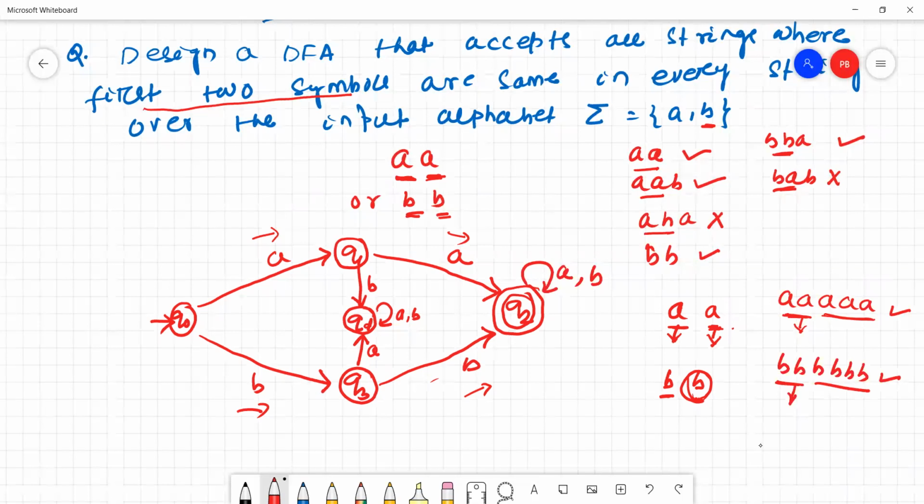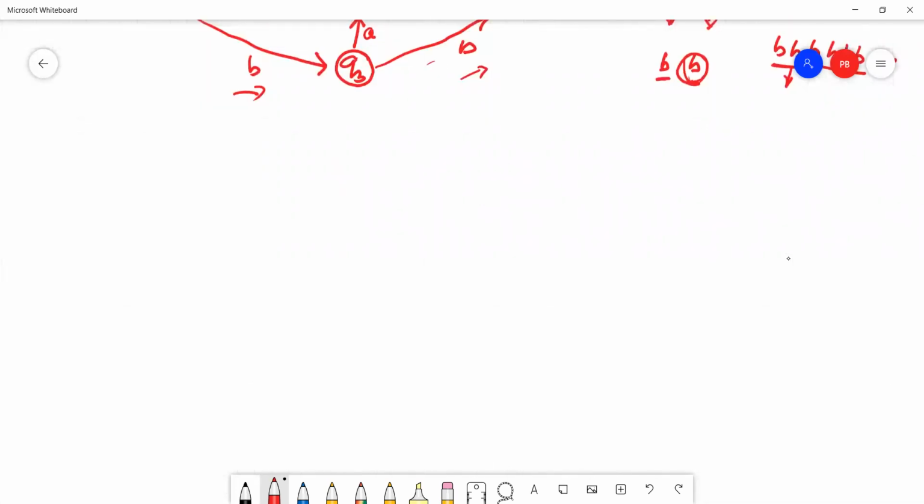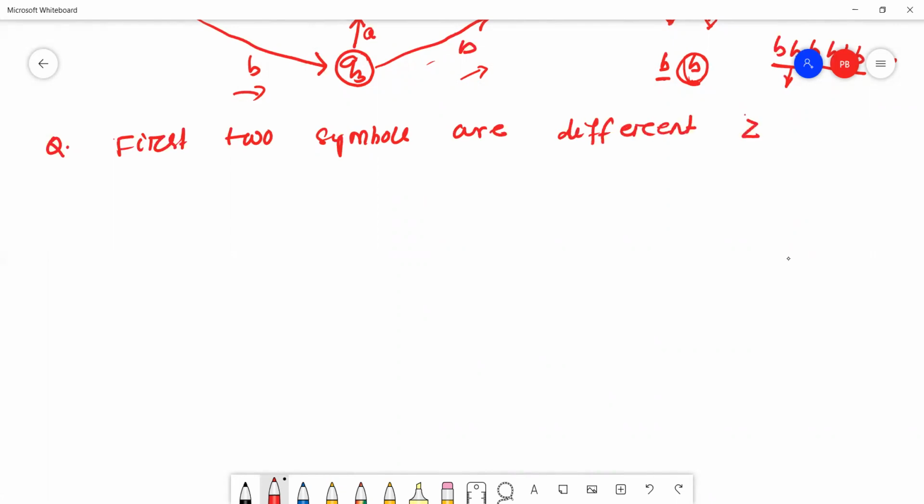Okay, the next question. The next question is, similarly, the first two symbols are different, over the input alphabet A, B. That means every string must start with either AB or BA.